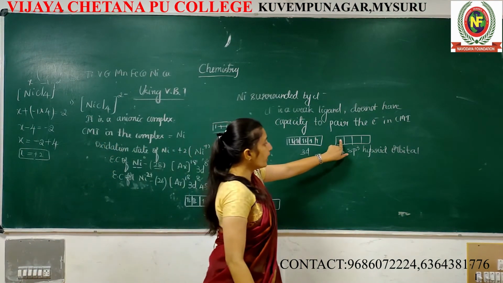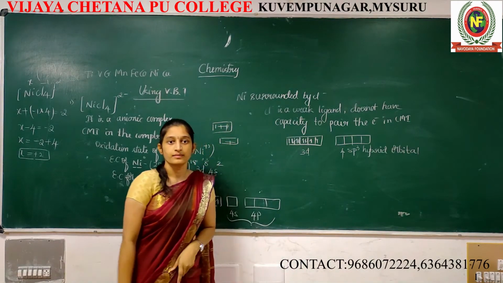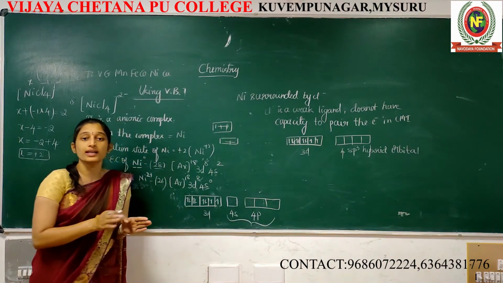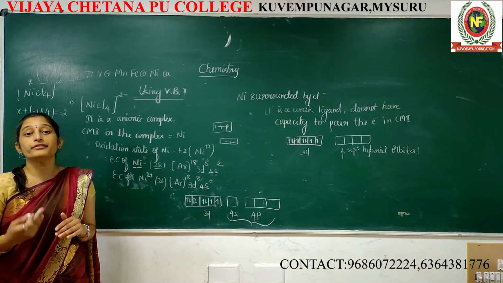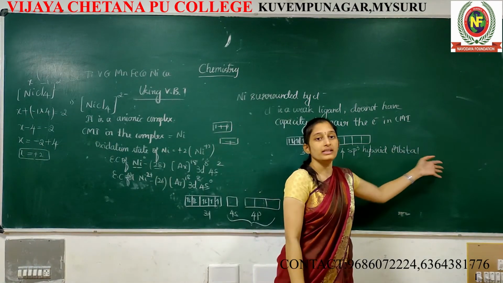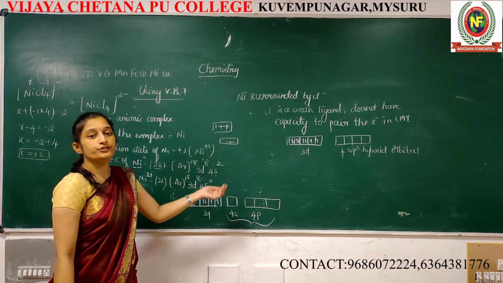Correct? See, 1, 2, 3, 4. It indicates all the 4 orbitals have the same energy, or equivalent energy. That is why we now call them hybrid orbitals. Is it clear? Then after this,